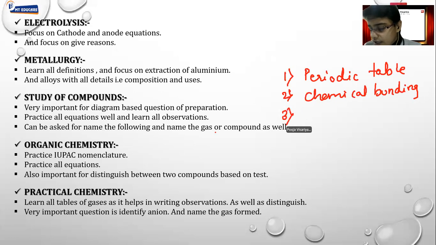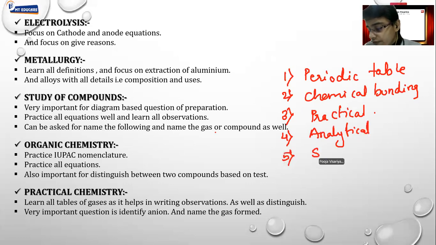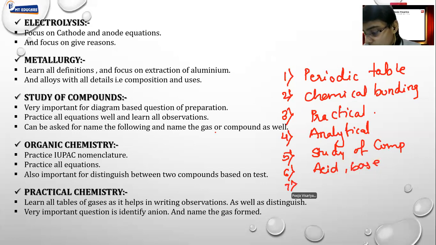Then learn practical chemistry. Then after that, you learn analytical chemistry. Then you learn study of compounds. Then you focus on acid base. Then let's go with mole concept. Then go ahead with organic. And at the end, you can go ahead with electrolysis.